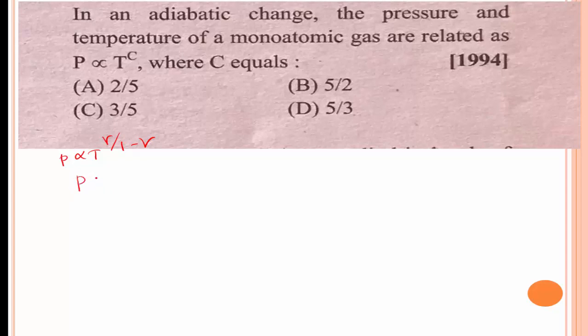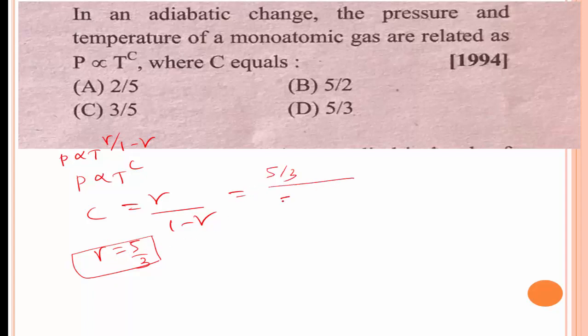But here, given P is directly proportional to T to the power of C, C is equal to gamma divided by 1 minus gamma. Now for monoatomic gas molecules, gamma is equal to 5 by 3. This is the constant value. Gamma is the ratio of specific heat capacities at constant pressure to constant volume. Now substitute the values here: 5 by 3 divided by 5 by 3 minus 1, we get 5 divided by 2. Option B is the right answer.